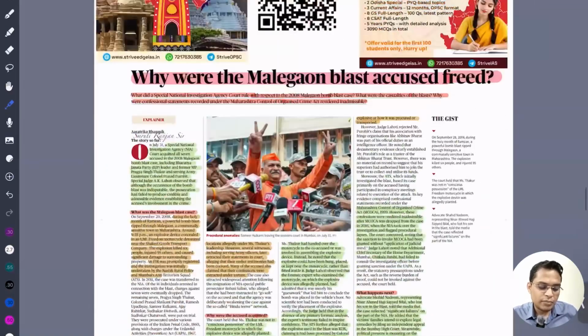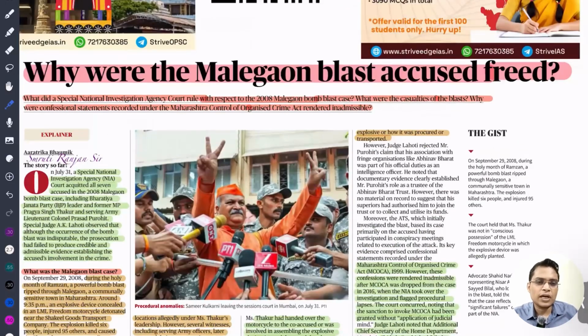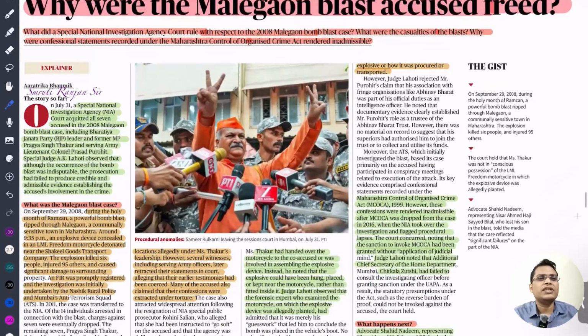So next is why the Malegaon blast accused were freed. So I think back to back two incidents happened in India. One is the Mumbai train blast and this Malegaon blast case. In both the cases, the accused were given scot free by the Supreme Court because there was improper investigation, and the prosecution was unable to prove that these persons were involved in the terror activity.